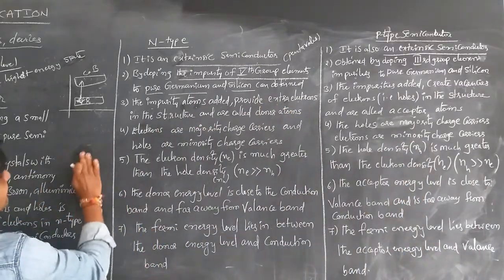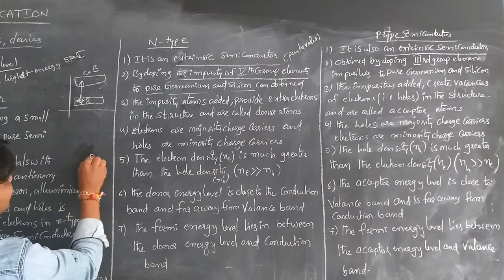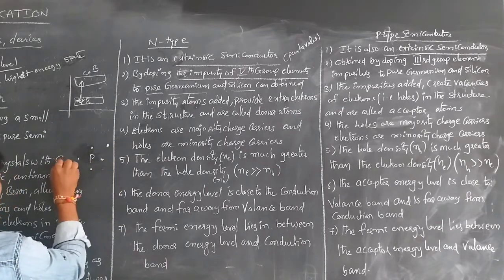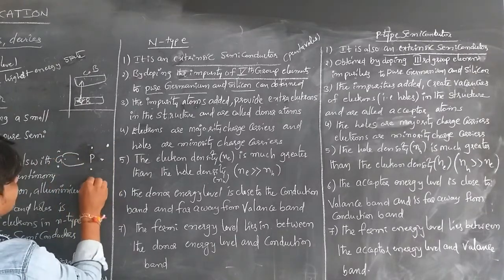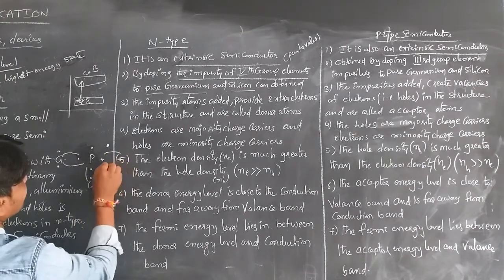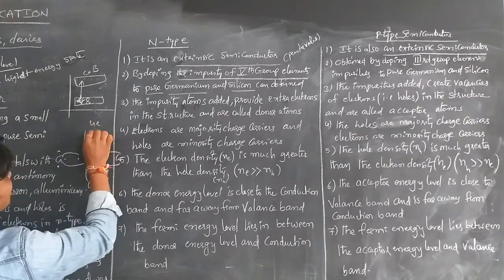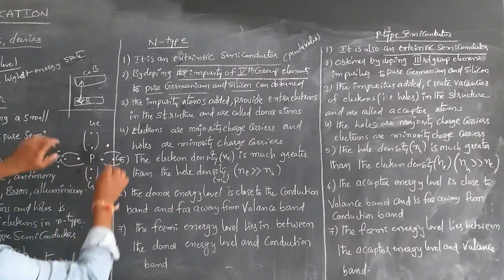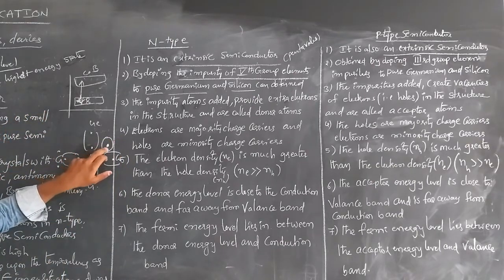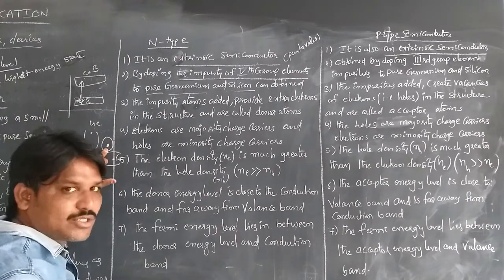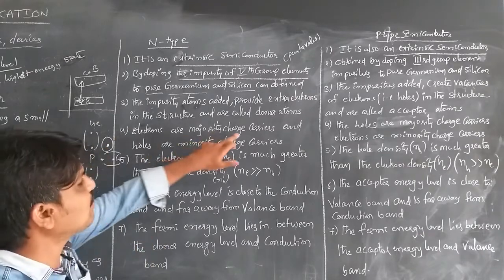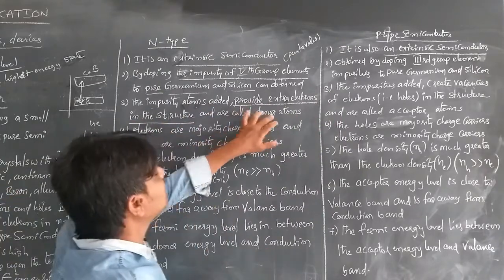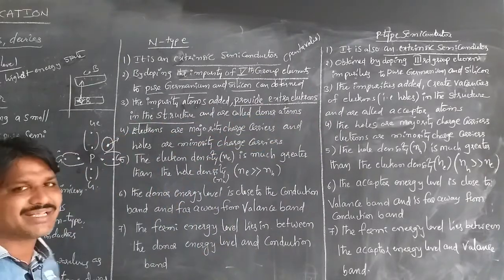Here, if we take phosphorus, it has 4 bonding electrons and one excess electron out of 5. Germanium has 4. Whenever the germanium or silicon shares electrons to make covalent bonds, one electron remains, the excess electron in the structure. These extra electrons in the structure are ready to donate the electron to another atom.